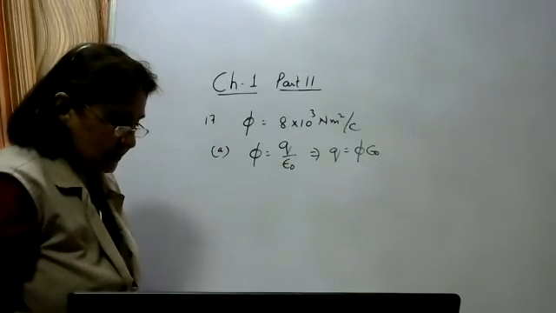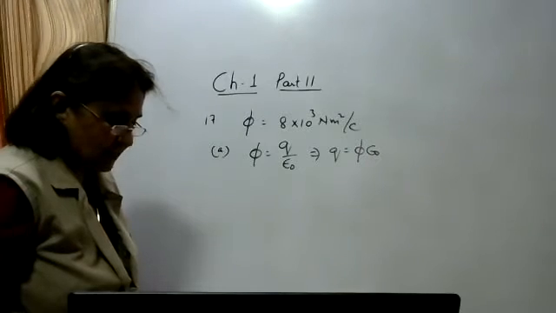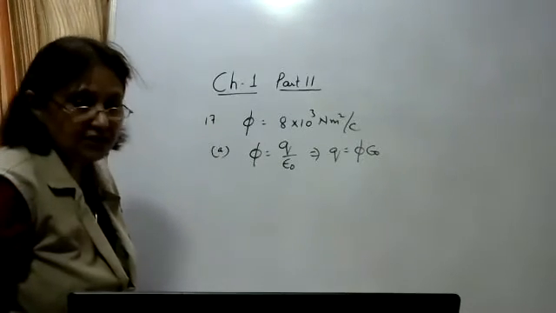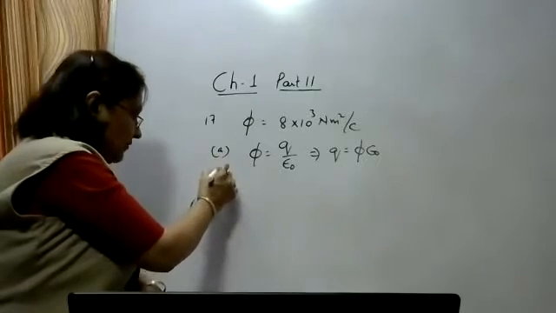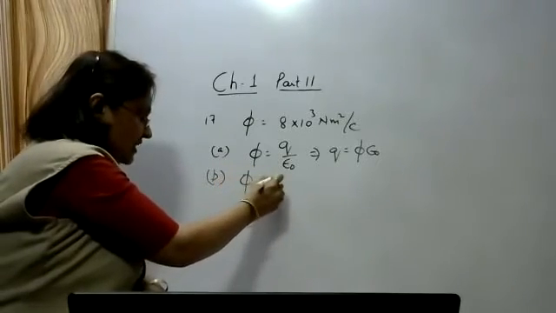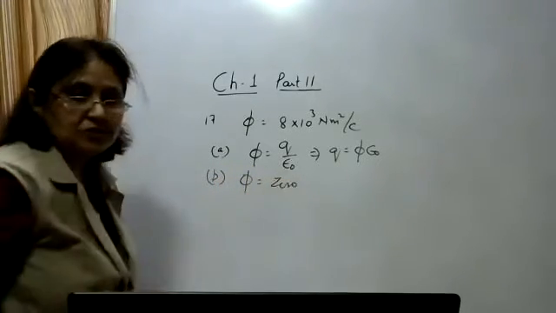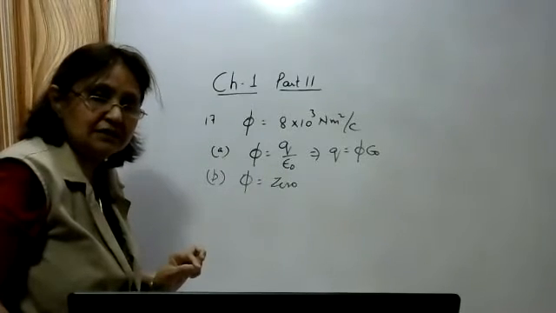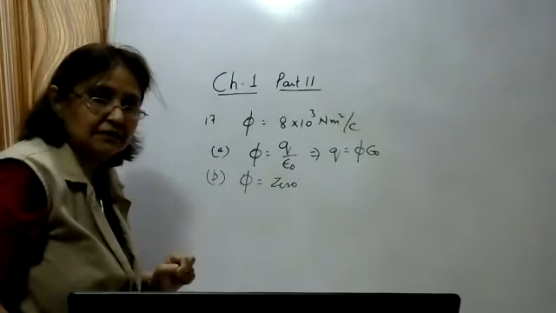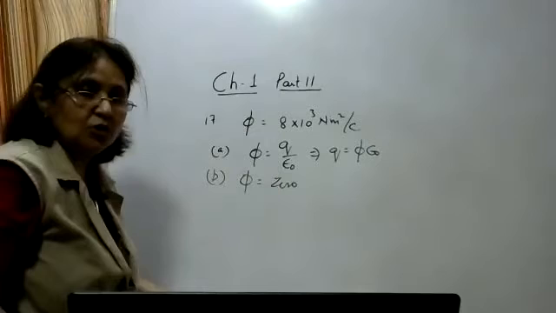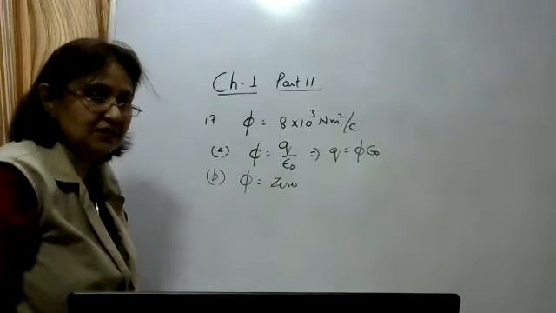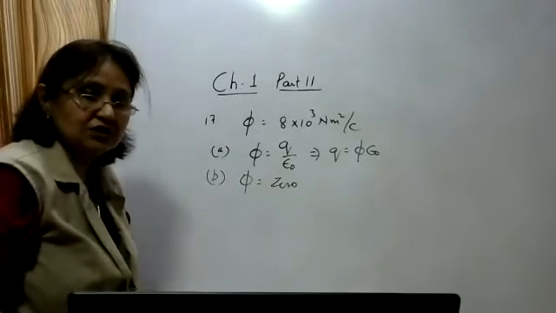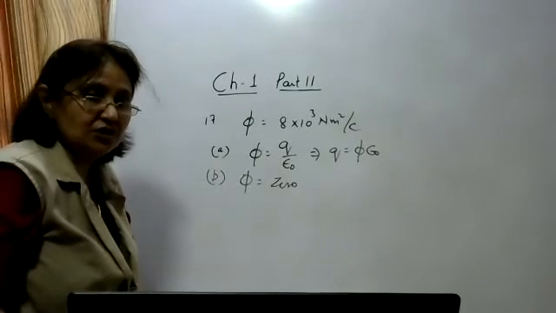Next, the B part: if the net outward flux through the surface of the box were zero, could you conclude that there were no charges inside the box? It states that if the net flux is zero, what does it mean? Does it mean that there is no net charge inside? Through a cube or a box, the net flux is zero. So what can you conclude? That the total charge inside is zero?